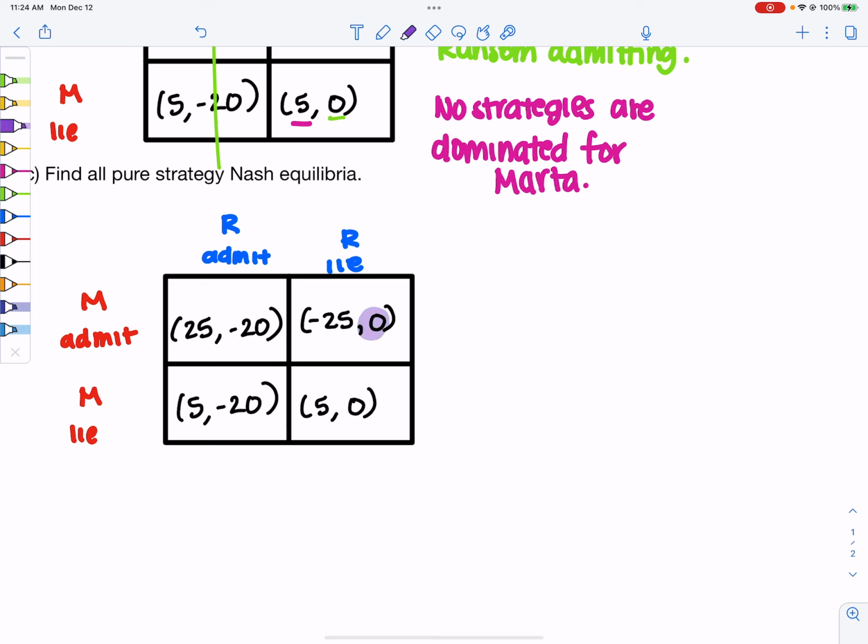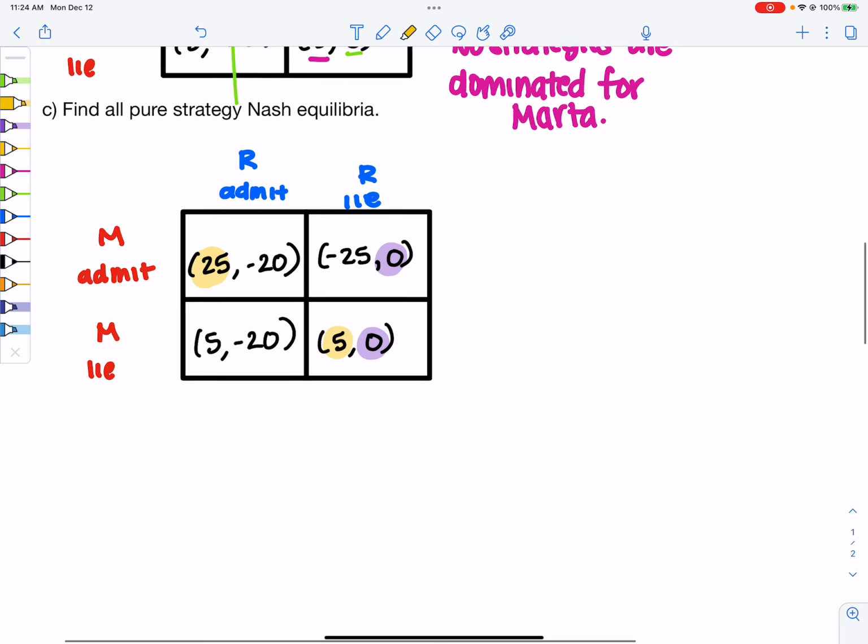Ransom should lie. And when Marta lies, should Ransom admit or should Ransom lie? He should lie. When Ransom admits, should Marta admit or should Marta lie? Marta should admit. And when Ransom lies, should Marta admit or Marta lie? Marta should lie. You have a Nash equilibrium.